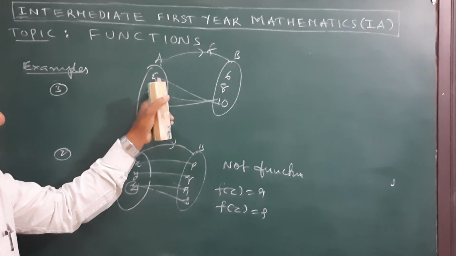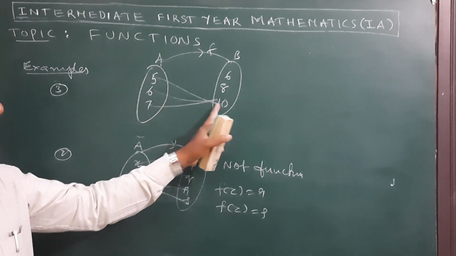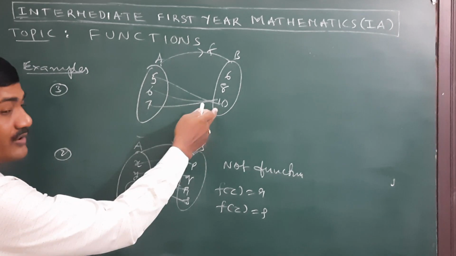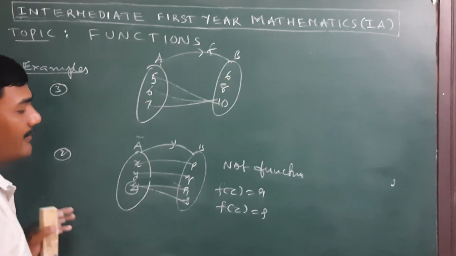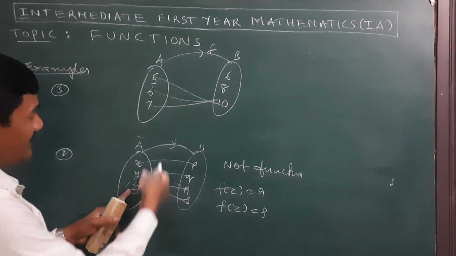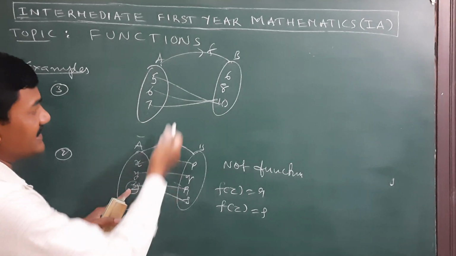So no problem, because 5's image is 10, 6's image is 10, 7's image is 10. That means different elements can have the same image; each has a unique image only. Therefore it is also a mapping, and it is a function only.